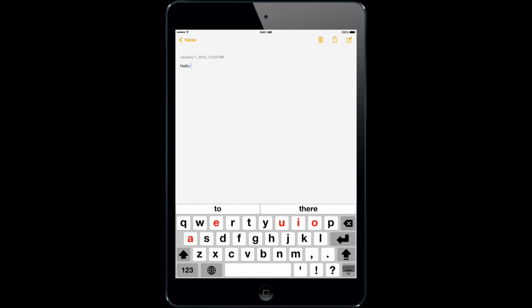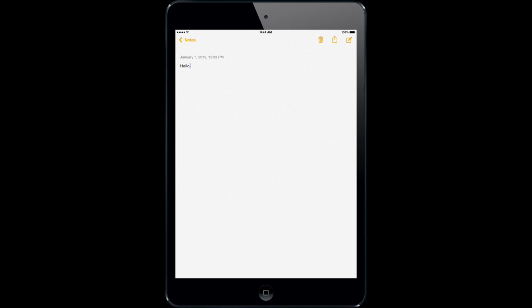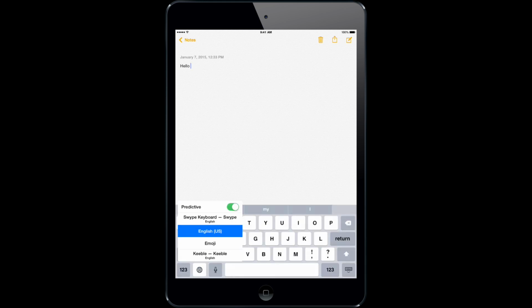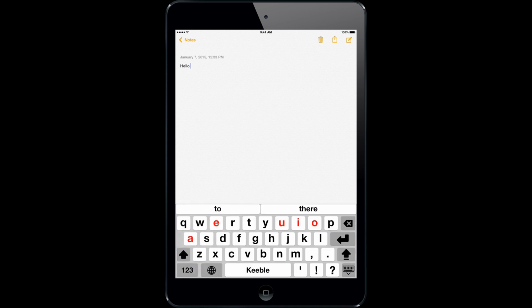But there is one thing I would like them to change, and that is, I'll just go back to the keyboard. This is how you can switch between keyboards. When you have the auditory feedback on, in order to turn it off, you need to go back into the app. And that's a little bit of a pain, because let's say you're in a situation where you can't have the auditory feedback.